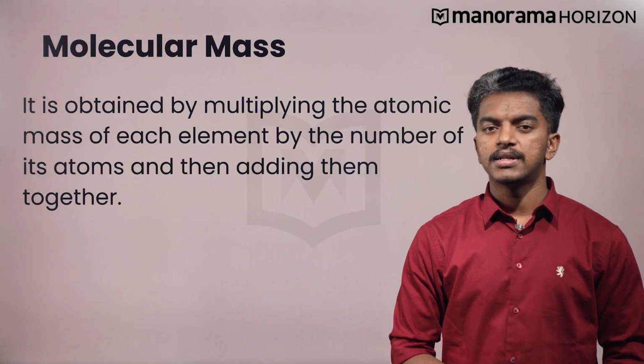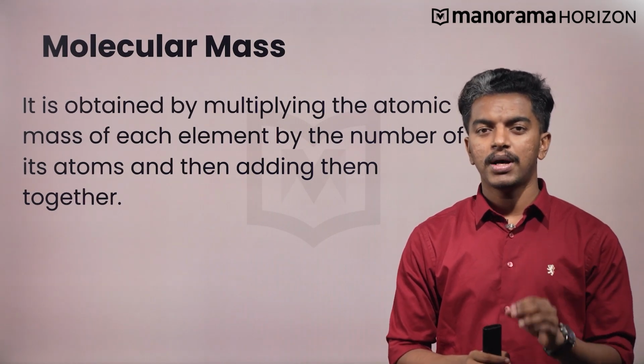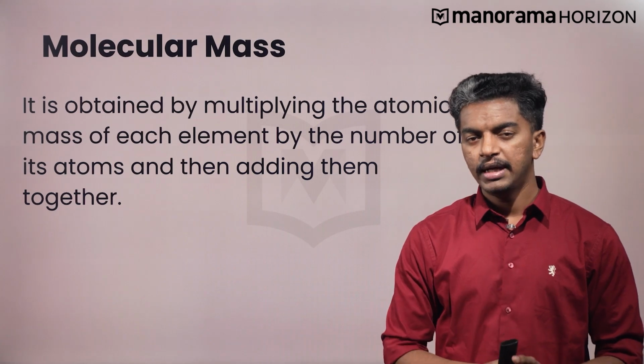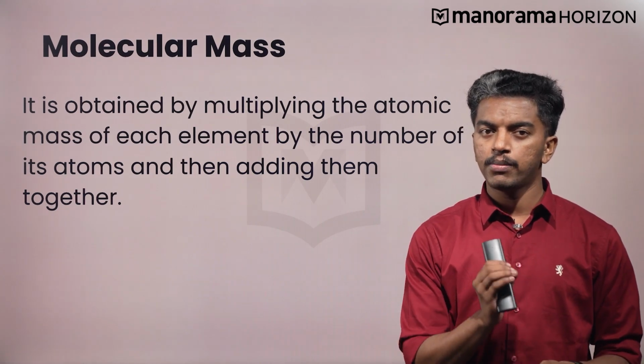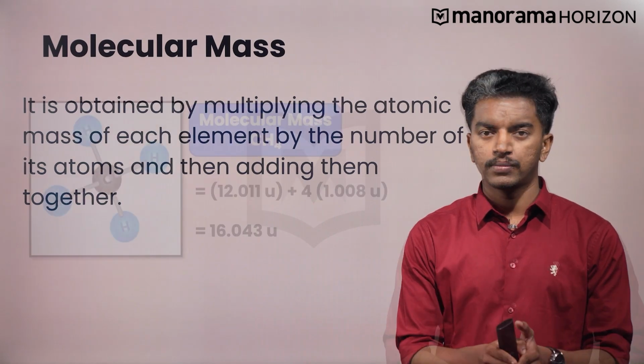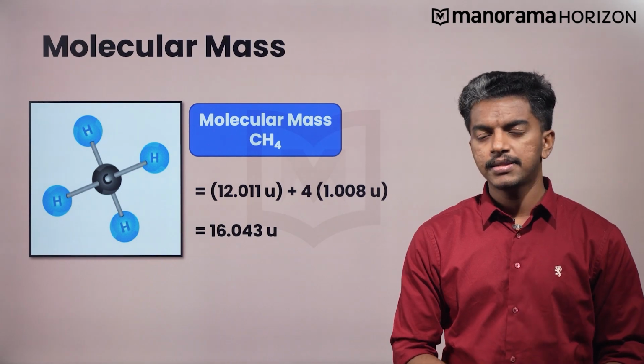Let us now discuss the concept of molecular mass. So the name itself says molecular mass means the mass of all the elements constituting the molecule. It is obtained by multiplying the atomic mass of each element by the number of its atoms and then adding them together. For example, let us calculate the molecular mass of methane, that is CH4.